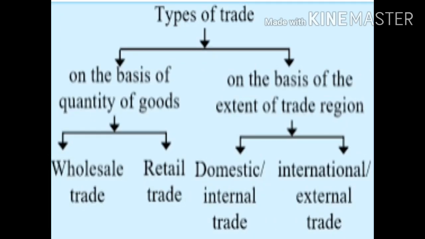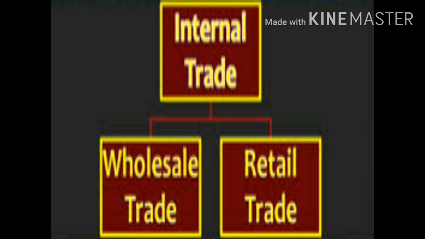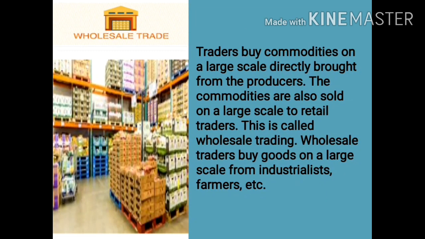Now let us learn about the types of trades. The types of trades have been divided into two parts. First one, on the basis of quantity of goods. Again, it has been subdivided into wholesale trade and retail trade. And the second one, on the basis of extent of trade region, is further divided into two parts, that is domestic or internal trade, and international or external trade. So let us first focus on the internal trade, under which we are going to learn about the wholesale trade and retail trade.